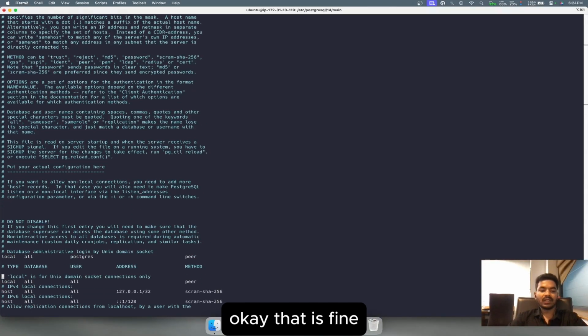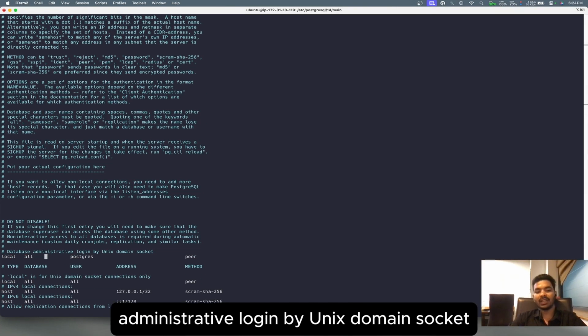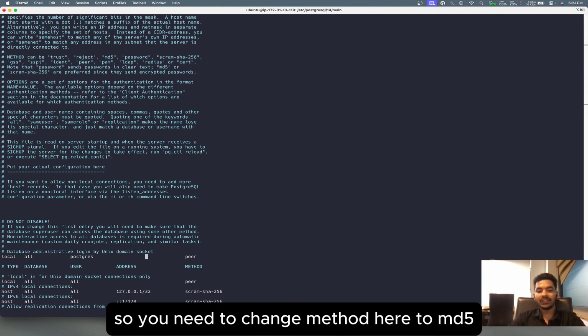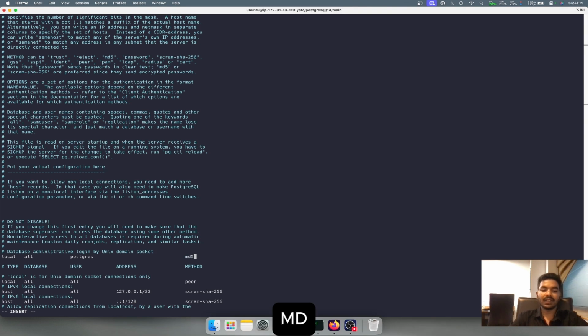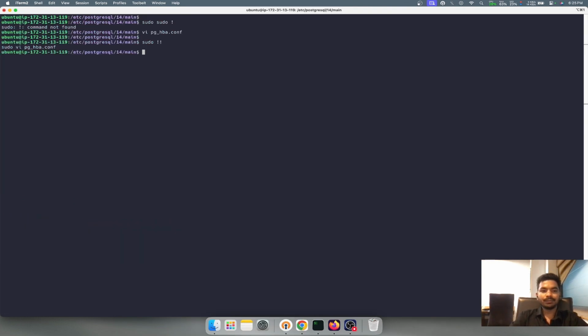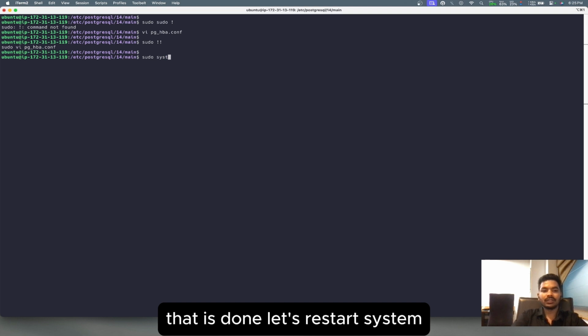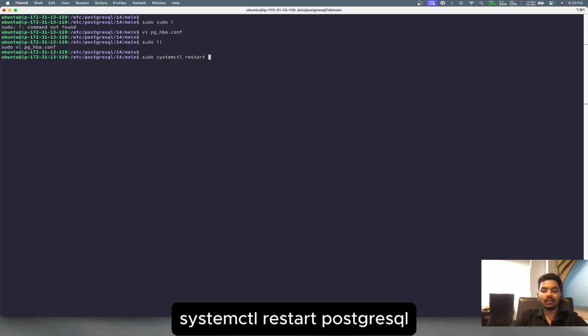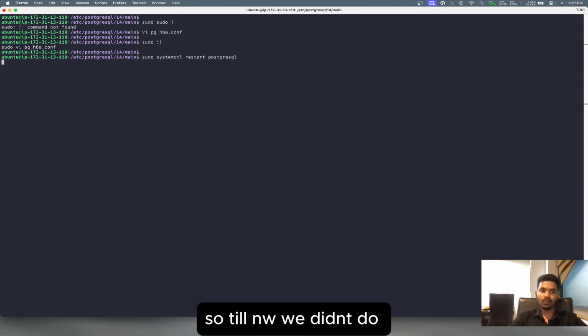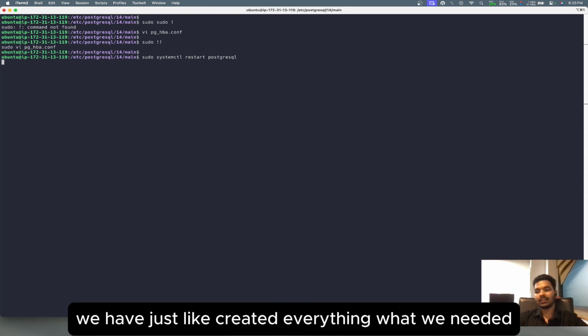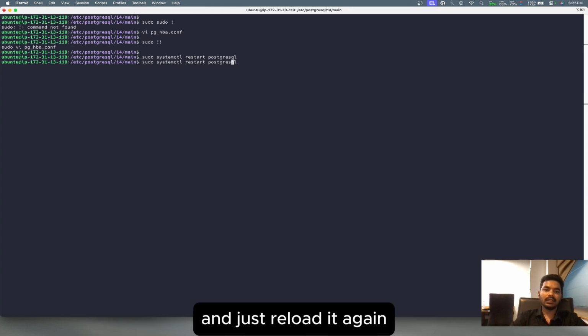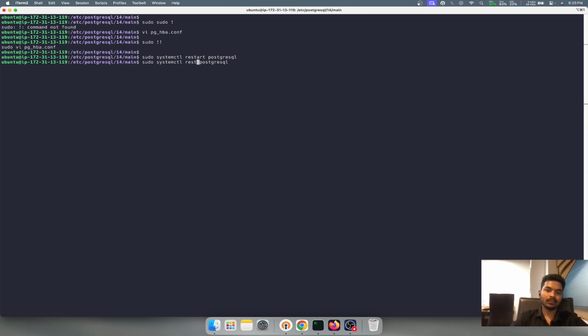Okay, that is fine. You can see here administrator login by Unix domains. So you need to change the method here to md5. Shift colon wq. That is done. Let's restart: systemctl restart postgresql. So it will reload the system. So till now we didn't do anything, we just created everything we needed and reloaded it. Okay, done.